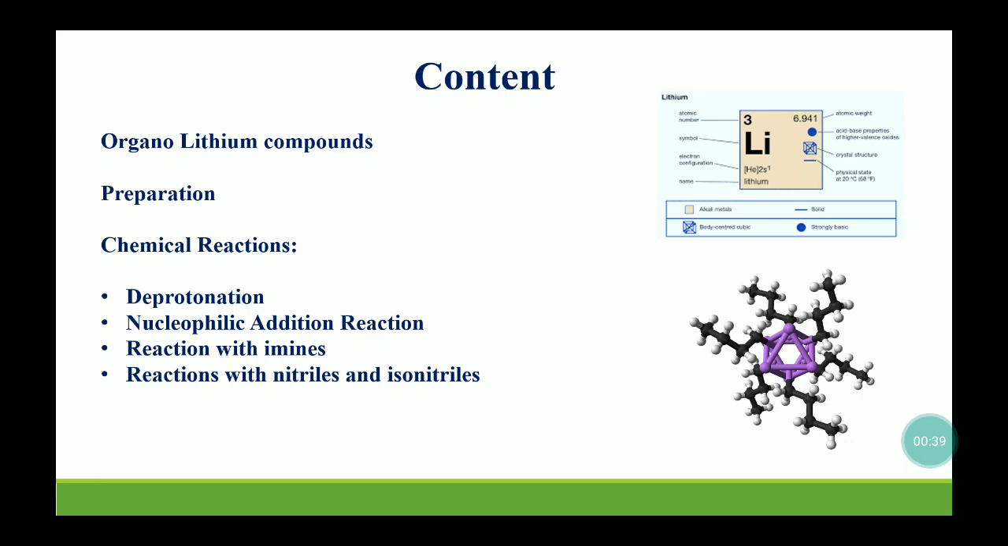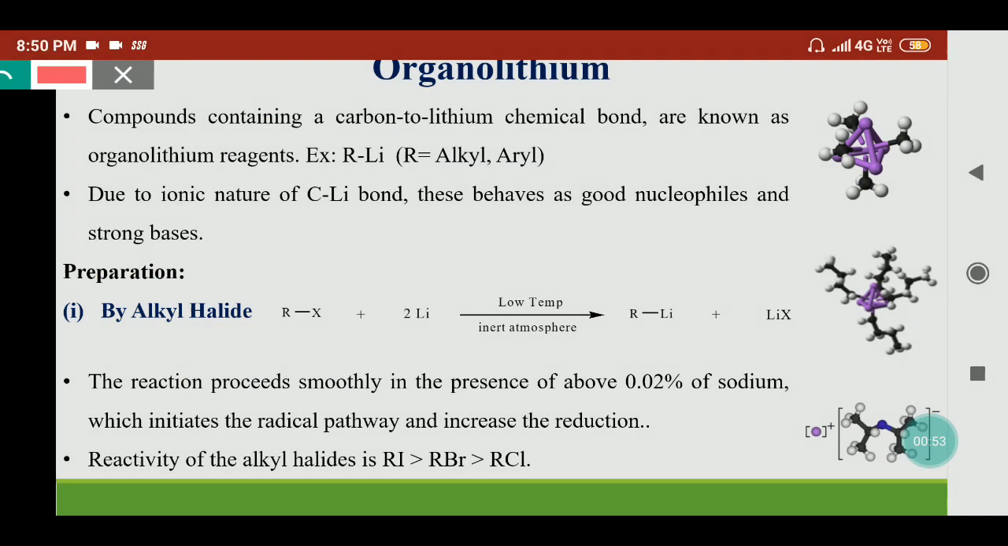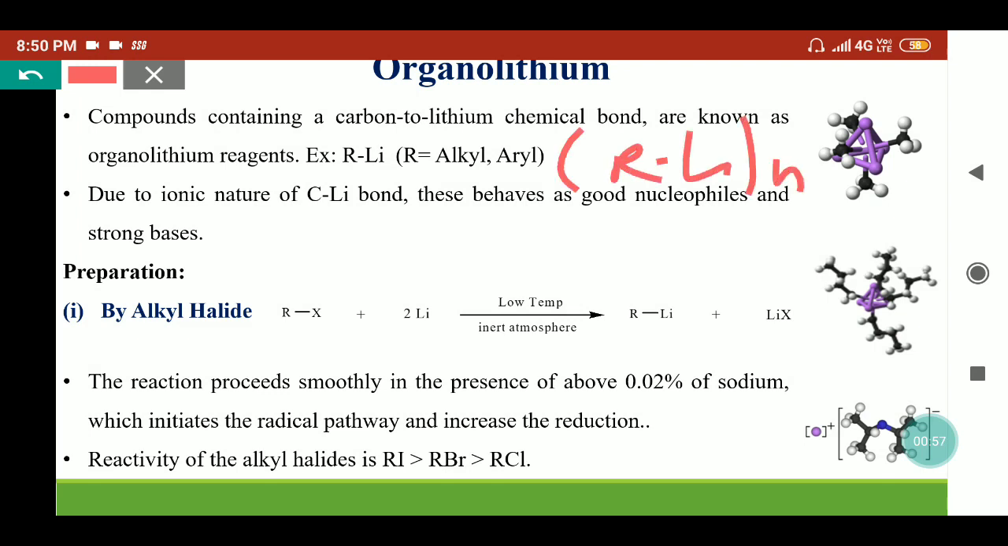As we all know, lithium is an alkali metal, and the compounds which contain the carbon to lithium chemical bonds are known as organolithium reagents. It can be represented as RLi or (RLi)n, raised to the power n. It shows that it can be present in polymeric form. Here the R group can be alkyl, alkenyl or aryl groups.